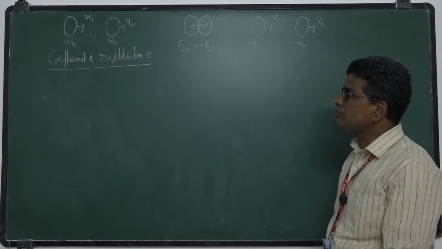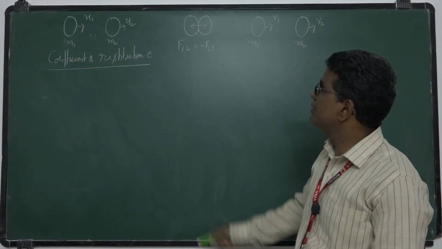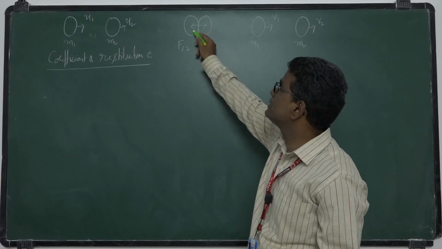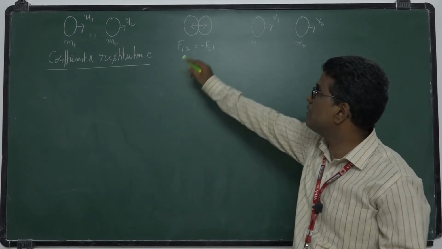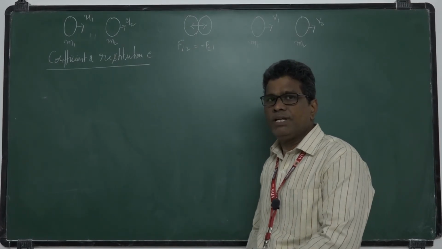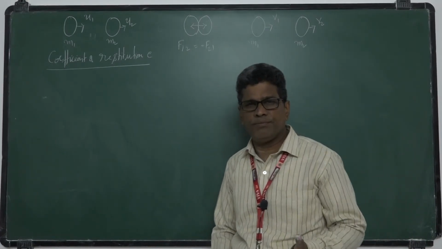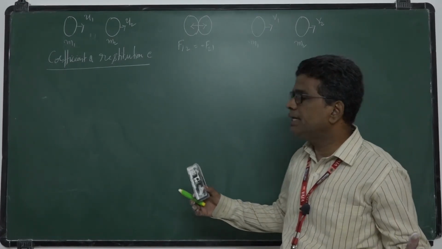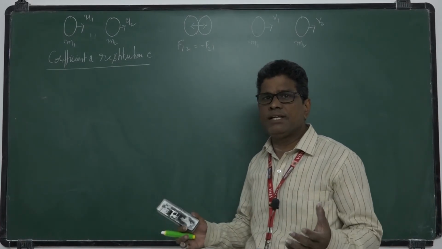Now, what is this coefficient of restitution? During collisions, what happens? The bodies undergo deformation because of these impulsive forces. What is the deformation? It changes the shape of the body. And again, due to elastic property, it regains its original shape.